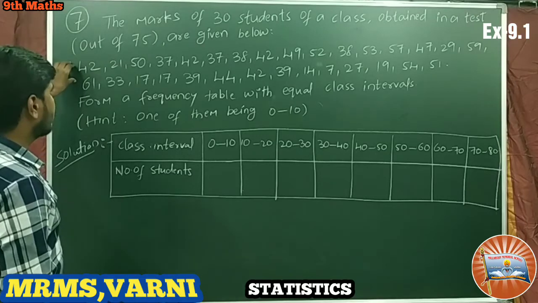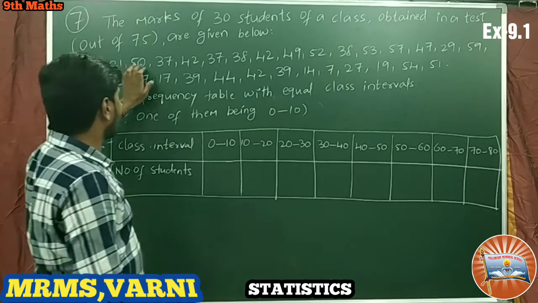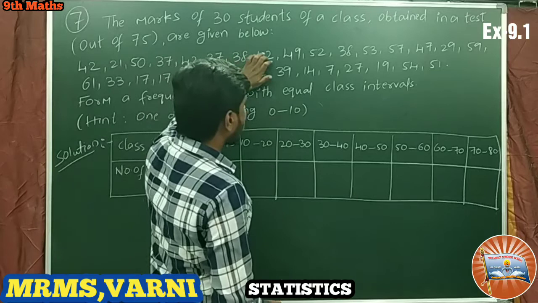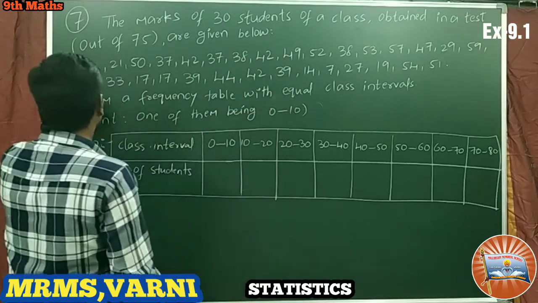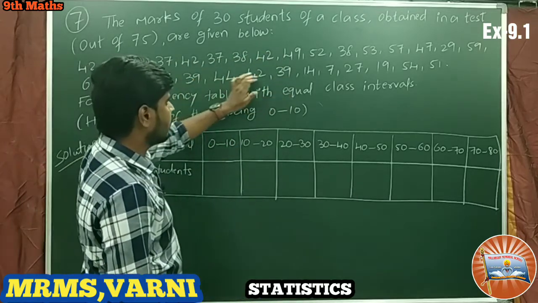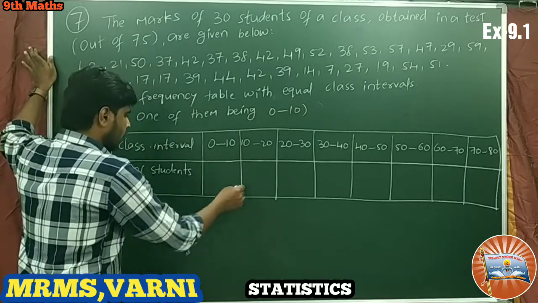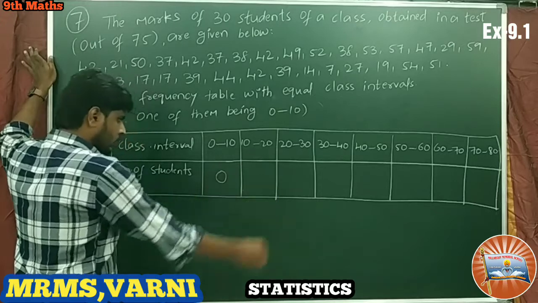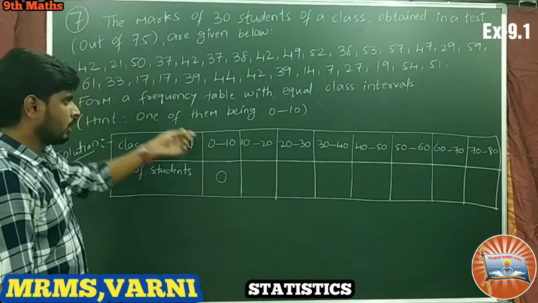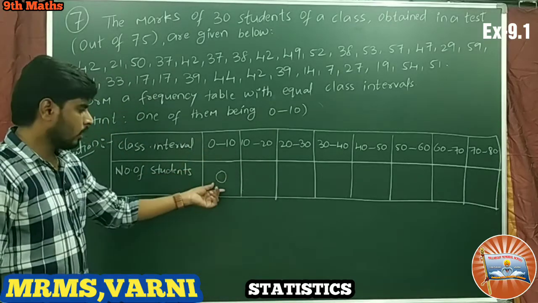We shall look here. 0 to 10, nobody is there, I think. So between 0 to 10 marks no students are there, and that is why I am taking 0 here.